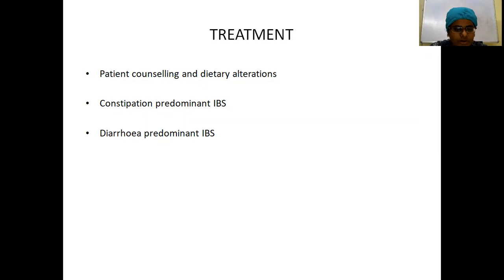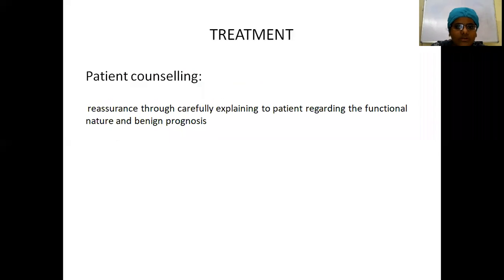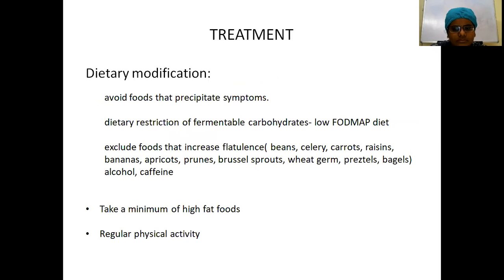Coming to the constipation predominant type, this is the patient counseling. And one more thing in dietary modification: these patients, usually females, will be complaining of bloating and flatulence. So avoid foods which increase flatulence, like beans, carrots, raisins, bananas, apricots, and also alcohol and caffeine. Decrease the high fat food content. And most important, along with counseling and dietary modification, encourage physical activity in the patient.